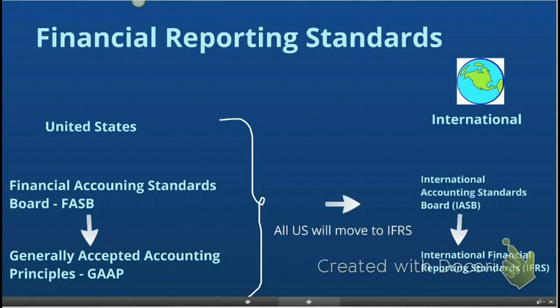Another benefit of IFRS is that, let's say that you are looking at a set of financial statements for a company that operates in Australia. You will instantly be able to analyze that company because you know that the set of standards that they use to prepare those financial statements will be the same as the ones that we use to prepare our financial statements here.